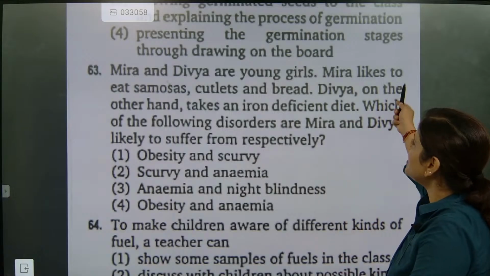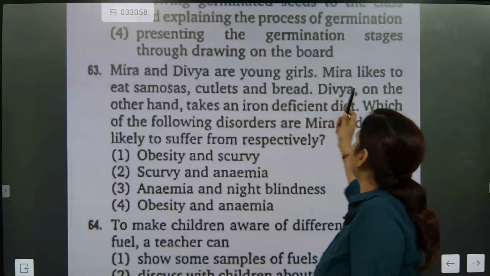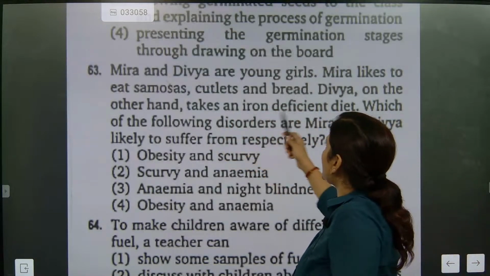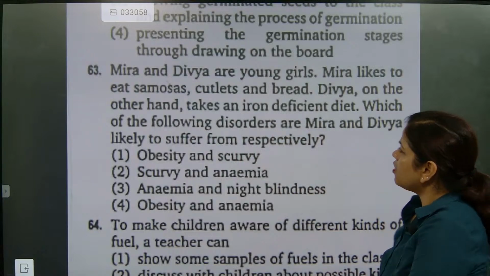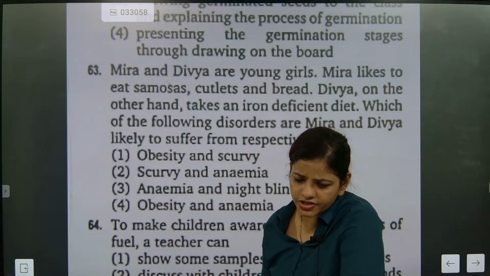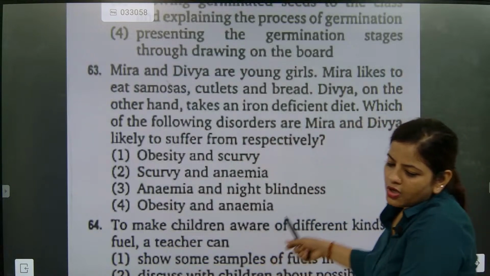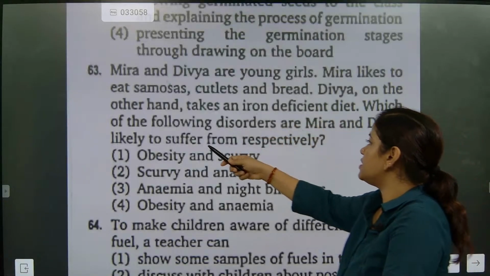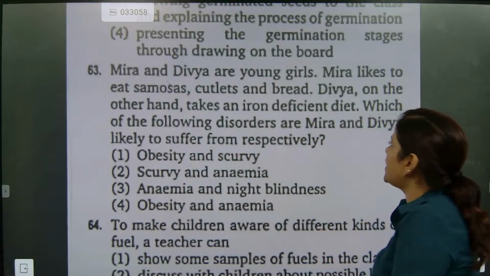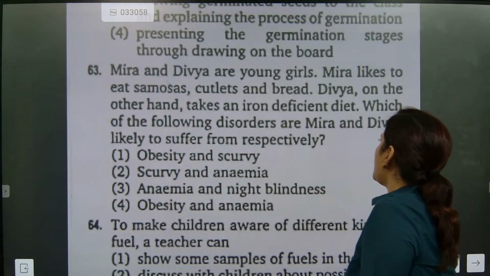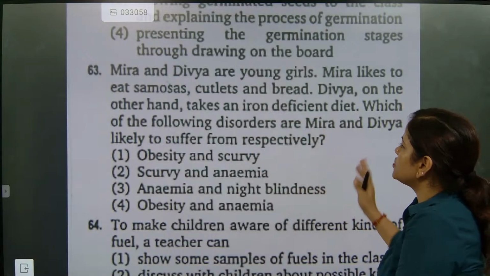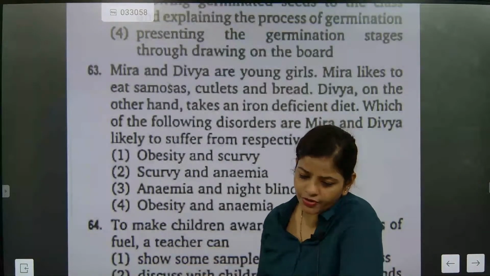So now Meera likes to eat samosa, cutlet and bread. Divya on the other hand takes an iron deficit diet. Another friend is there, she is 18. Which of the following disorders do Meera and Divya likely suffer from? Which disorder could they have?